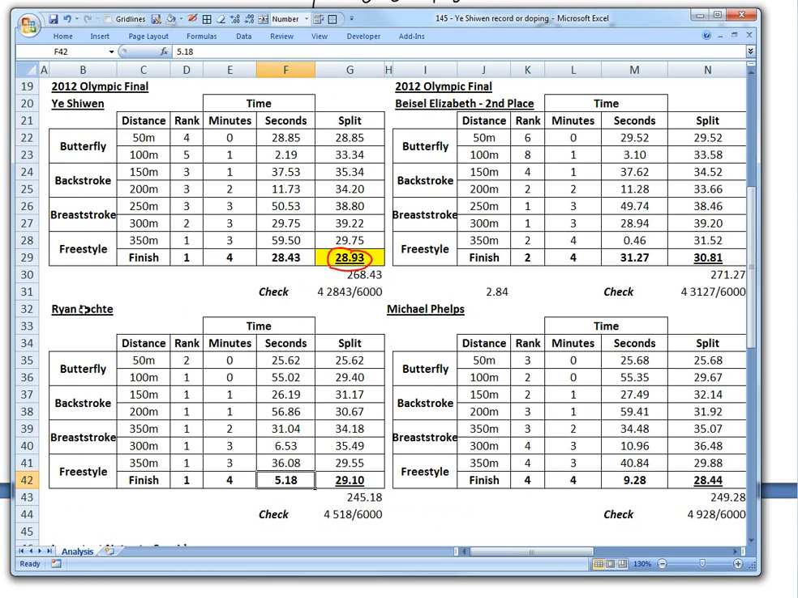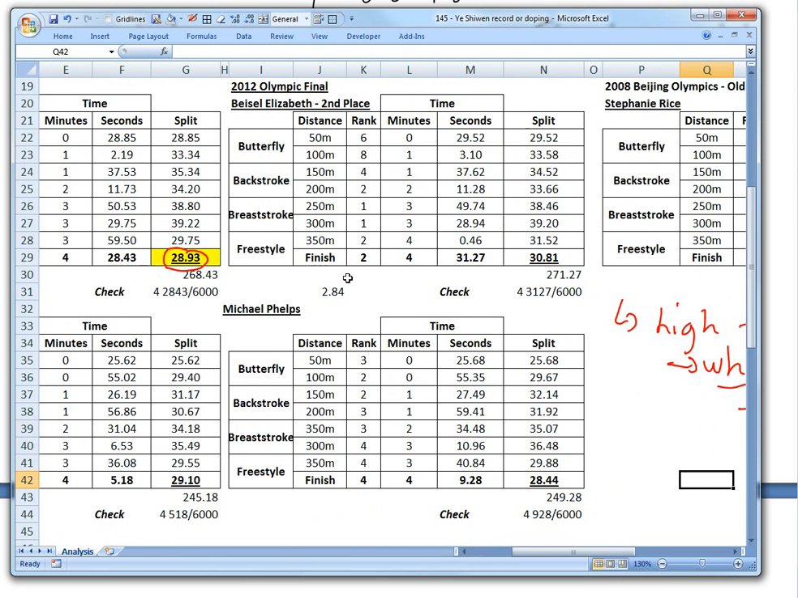So basically she's swimming as fast as the men here, and this is the second fastest time ever recorded in a full 400 meter IM, and she still has a faster last 50 meters here.